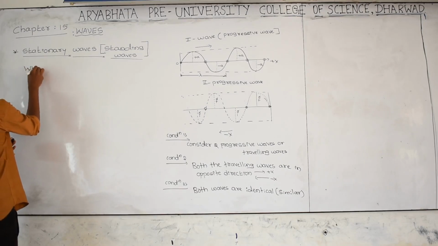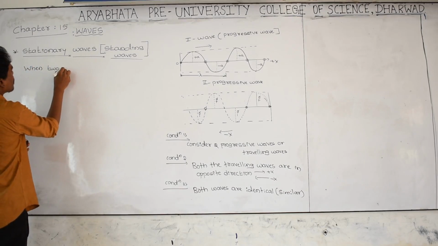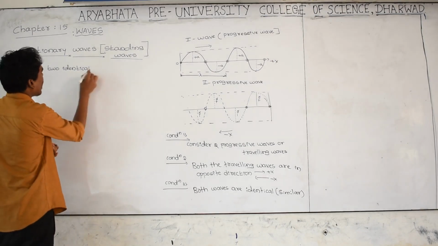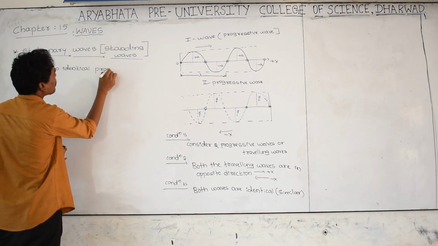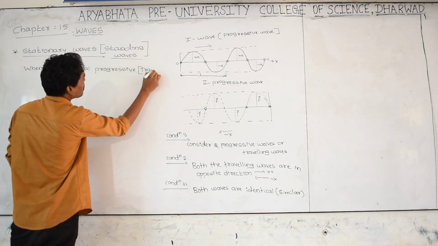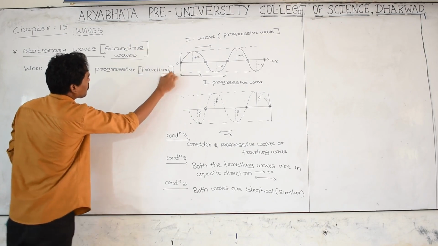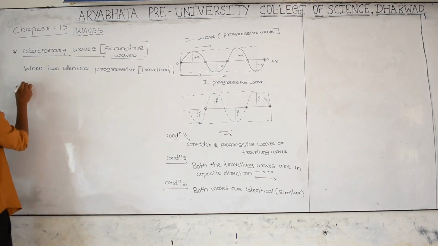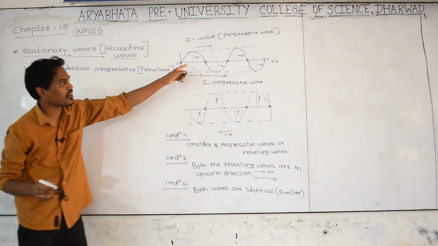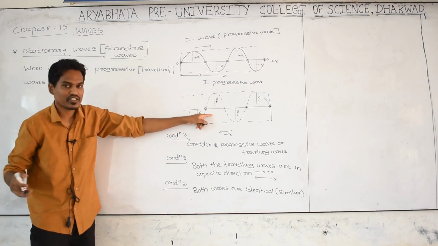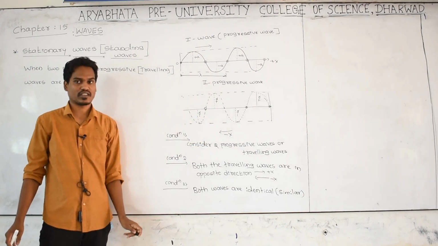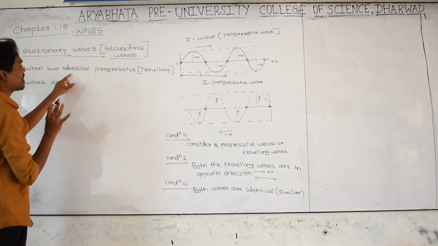When two identical progressive waves, and I have just explained what identical means, when two identical traveling or progressive waves, don't confuse yourself, traveling and progressive are both the same, are identical in the sense that their frequency is exactly the same, wavelength same, speed same, similar kind but in opposite directions.